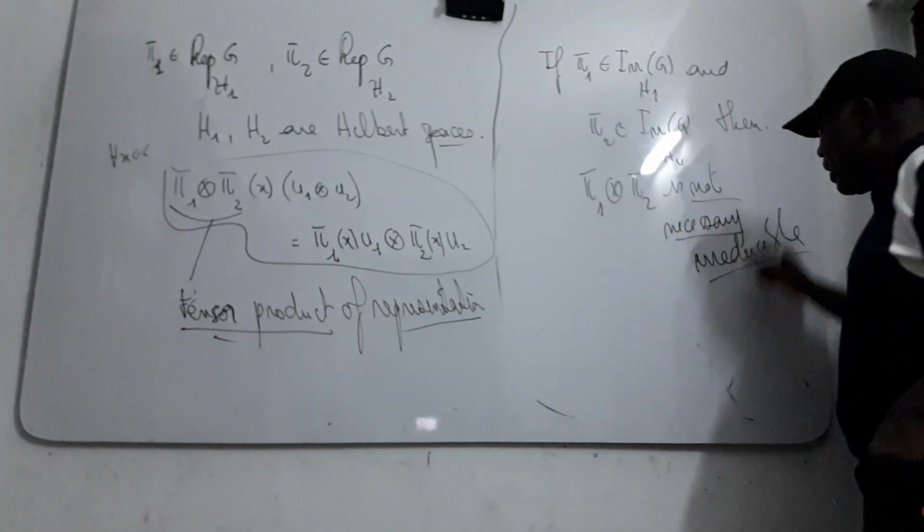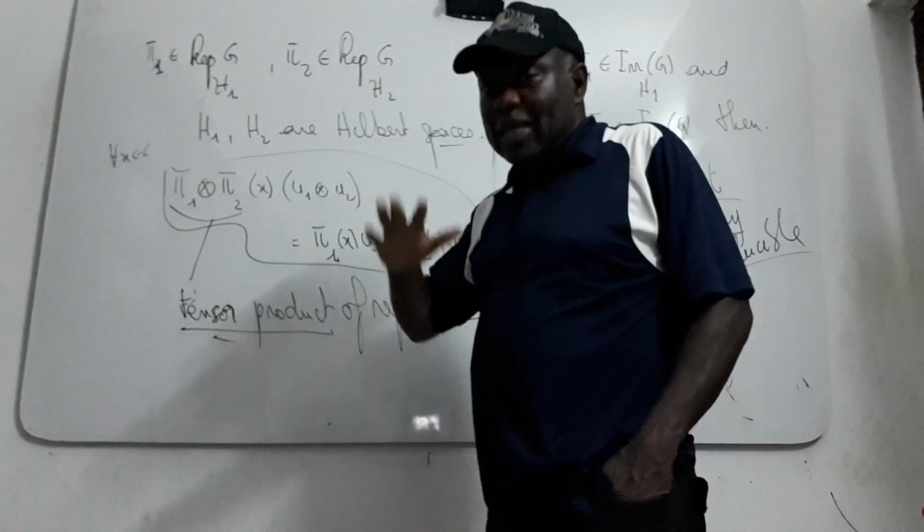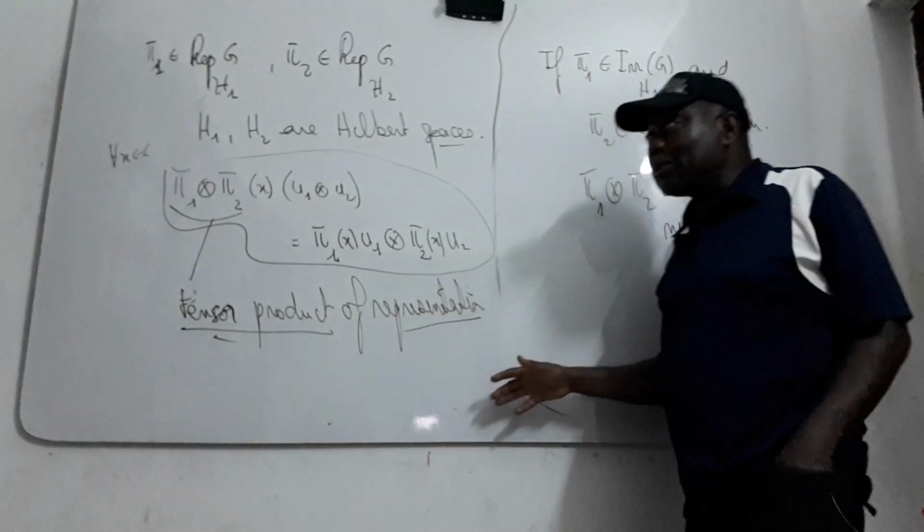This is very, very important: the tensor product of irreducible representations is not necessarily an irreducible representation.